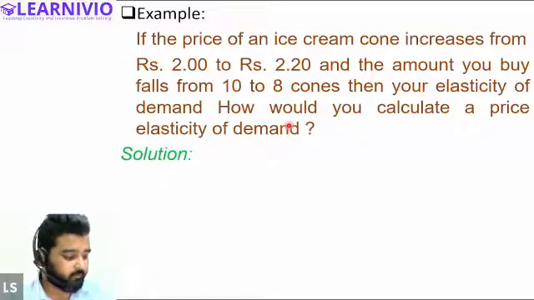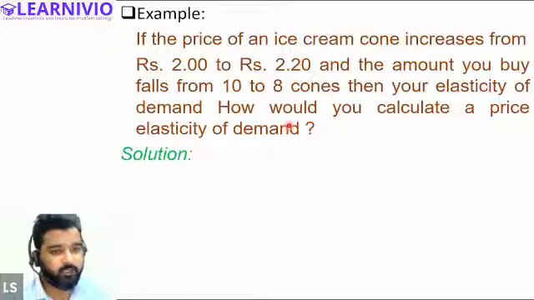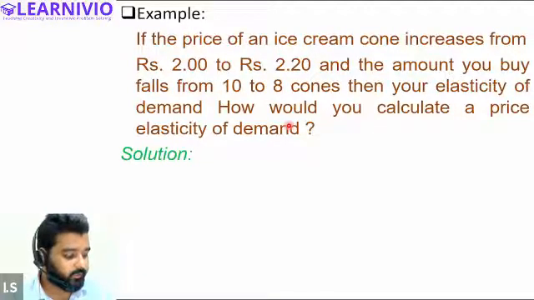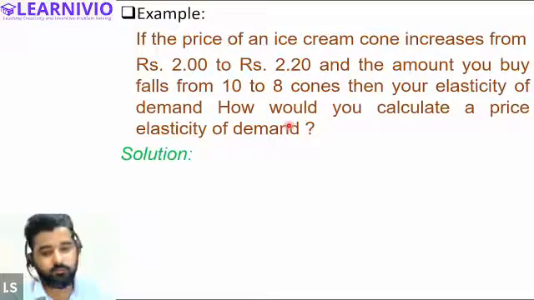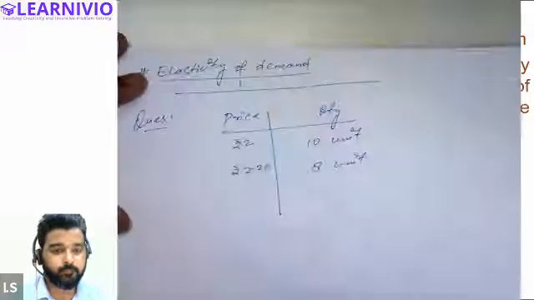In the question we have basically two types of information, price and information regarding the quantity. The price of the commodity earlier was 2 rupees, and at rupees 2, 10 units of the ice cream were demanded, right? And when the price of the commodity increases to 2.20, demand falls to 8 units. All right, so this is our question.